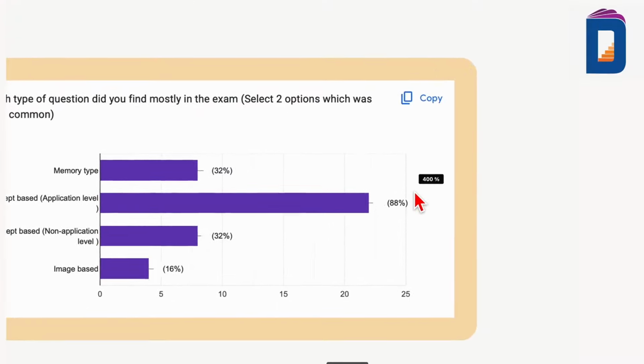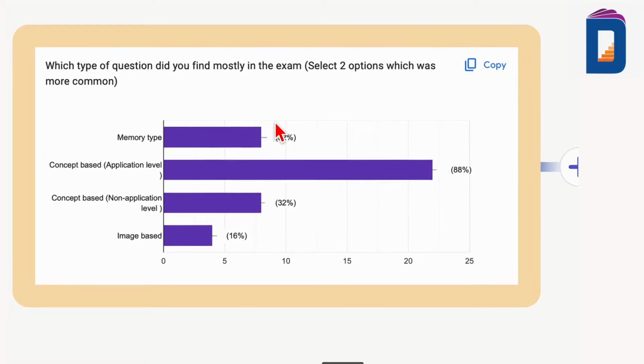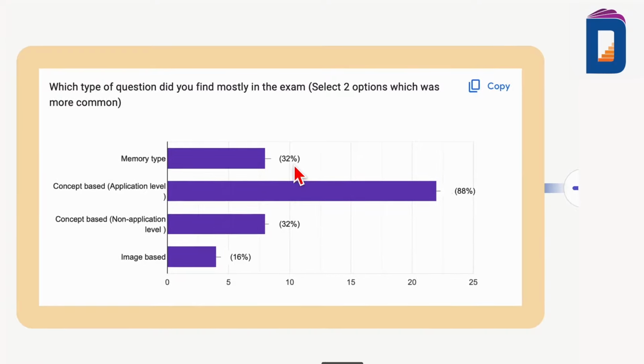This is the analysis here. There was an option that you can select 2 options. 88% of students said that it was application level. 32% said that it is concept based but not application. And memory type was 32%, which was very, very low. And I predict, trust me, for next year, this is going to be less than 20. This is the number of students though. But memory type questions among all is going to be somewhere around 20%.